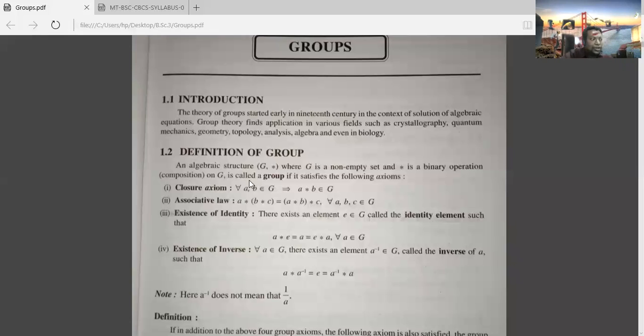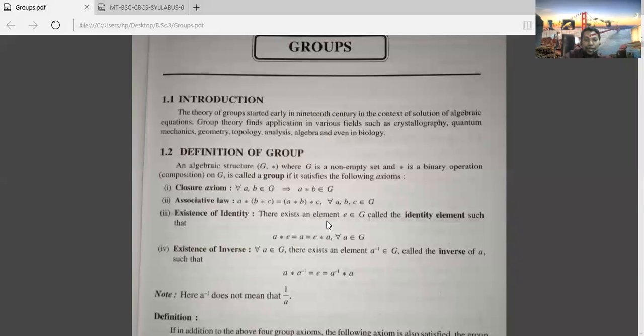Now, just to see here, the definition of a group. (G, *) is an algebraic structure, G is non-empty, and * is a binary operation. Then it has to satisfy the closure axiom: for a, b belongs to G, a * b belongs to G. Associative law: (a * b) * c equals a * (b * c) belongs to G for a, b, c belongs to G.